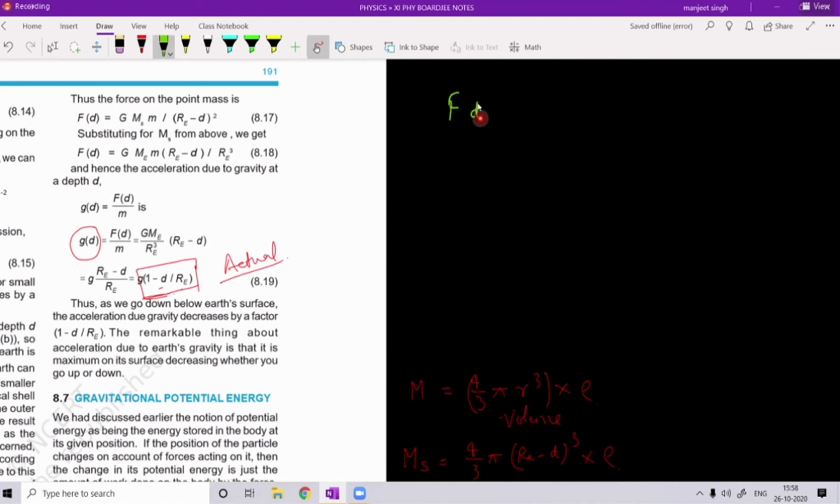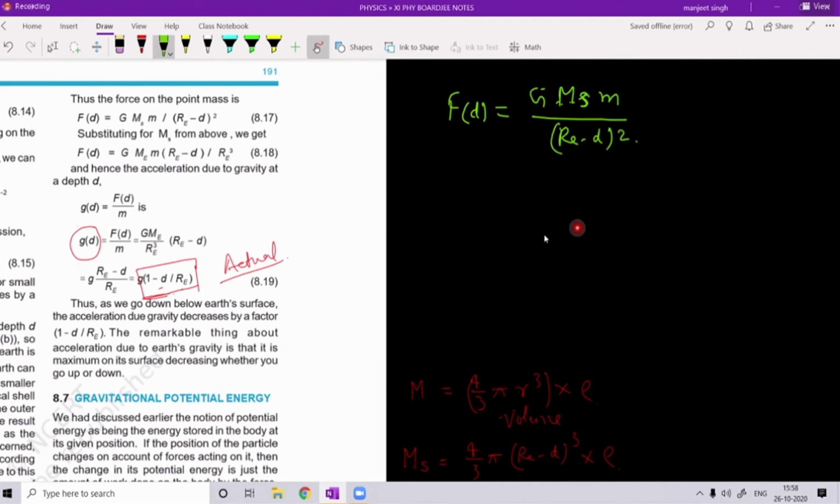Force on a mass kept at a depth d below the surface of earth is given by G Ms m, where Ms means the mass of the smaller sphere, and small mass m is kept there. Why will we write this expression like this? Upon r square, where r is Re minus d, so Re minus d whole square.